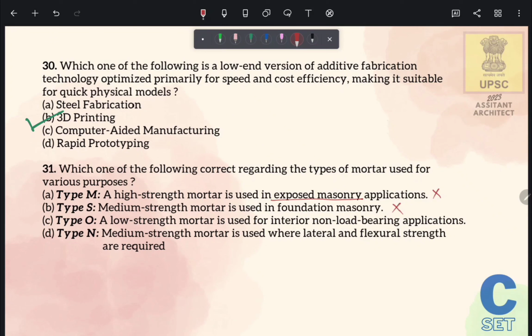Third statement is type O, a low strength mortar is used for interior non-load bearing applications. So this is a correct statement. Last option is type N, medium strength mortar is used where lateral and flexural strength are required. So this is also a false statement, because N type of mortar is generally useful for exterior surfaces and it works well against weather conditions.